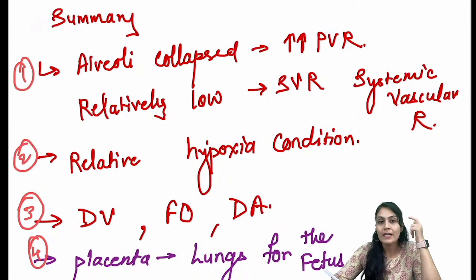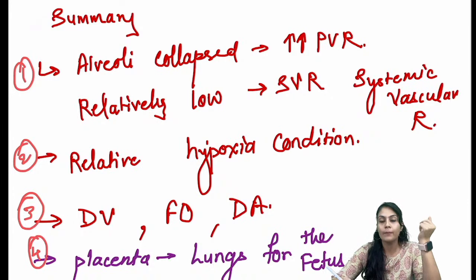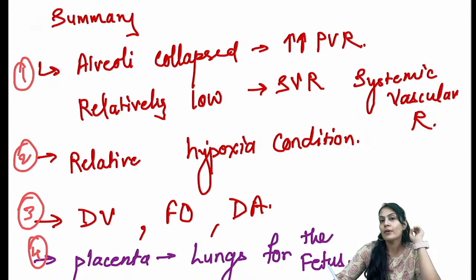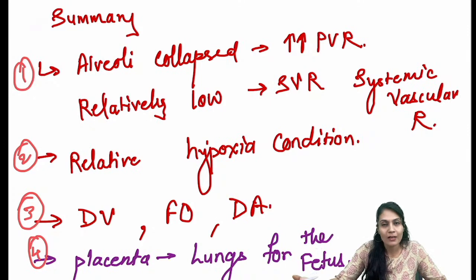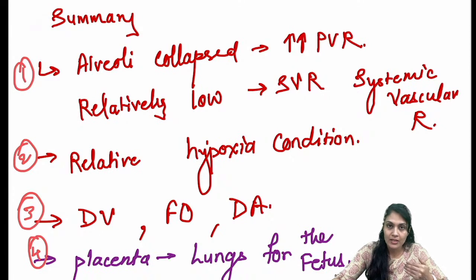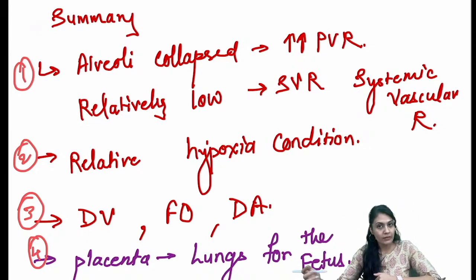And if there is no oxygen supply, what is going to happen? The respiratory centers present in the medulla are going to get activated. As soon as they are activated, they are going to send signals towards the lungs and towards the alveoli. And for the first time, the baby starts to cry within a few seconds. I told you that this is going to be very, very important. In general physiology itself, we have discussed that there is something known as Head's paradoxical reflex.